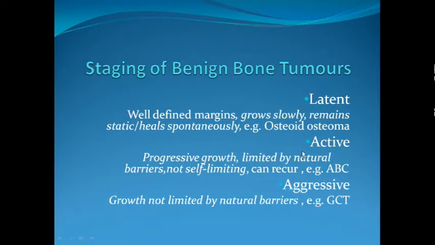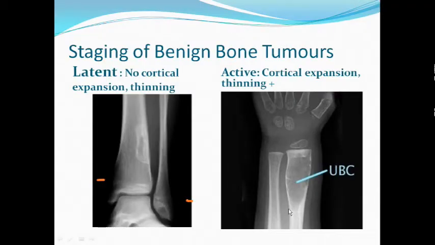lecture. There are certain benign bone tumors which can be classified as active when they have progressive growth, but this growth is limited by natural barriers like cortex, joint capsule, intermuscular compartments, fascia, etc. Whereas aggressive bone tumors keep growing and also cross the natural barriers, like giant cell tumor, which we will try to cover today. I am doing a quick recap of the staging of benign bone tumors because it will be useful in studying the other benign bone tumors that we are going to cover today.